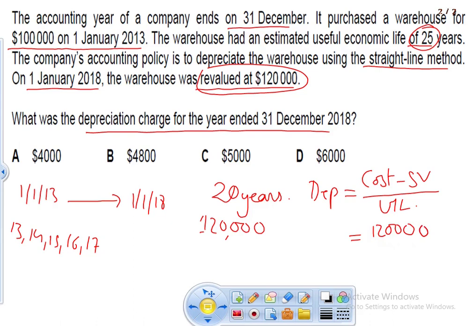And we don't know what the scrap value is. It's not mentioned here, so we assume that we don't have any scrap value. The useful life has also reduced from 25 years to 20 years because 5 years have already passed. So we can say the depreciation amount for this year would be 6,000. Okay? Option D.